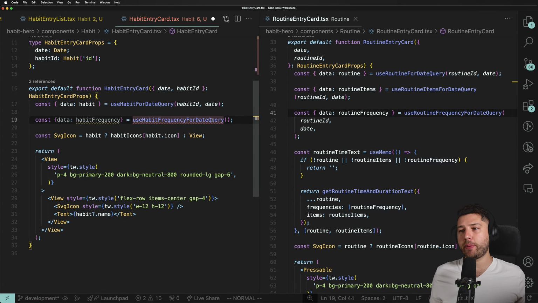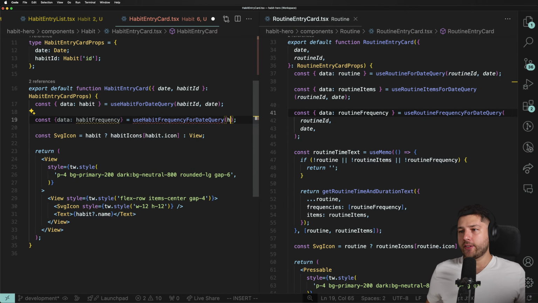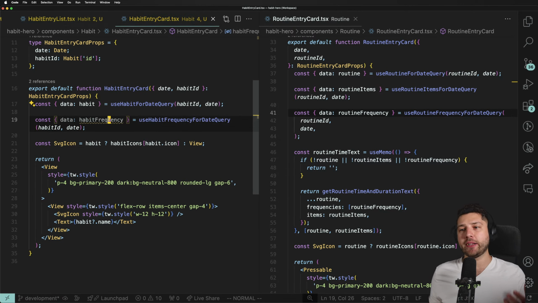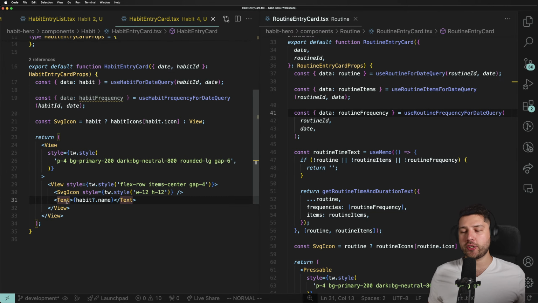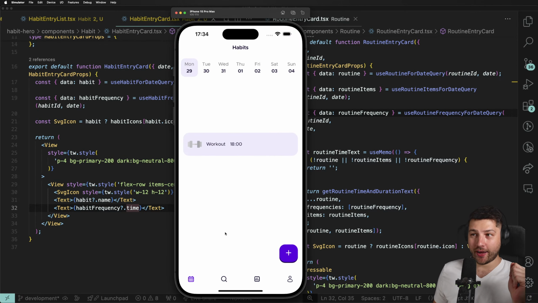And we need to pass it here. What do we need? We need habit ID and then date. So habit ID, date. There we go. We now have the habit frequency. Perfect. So to get the time, we just need to do text and then habit frequency dot time. And let's open up our app. Boom. We have the time.